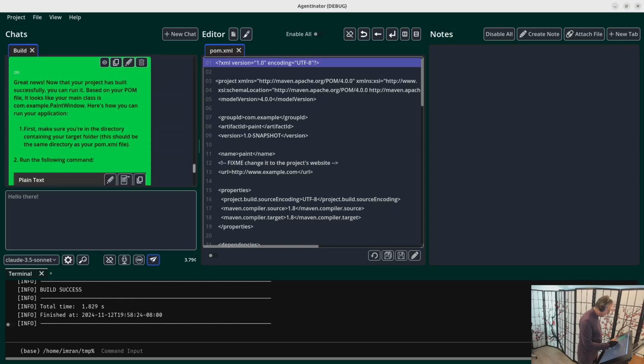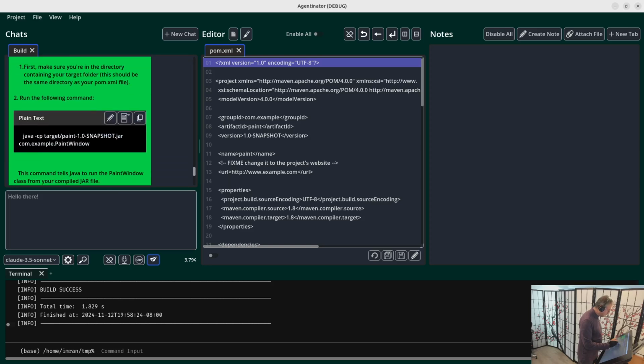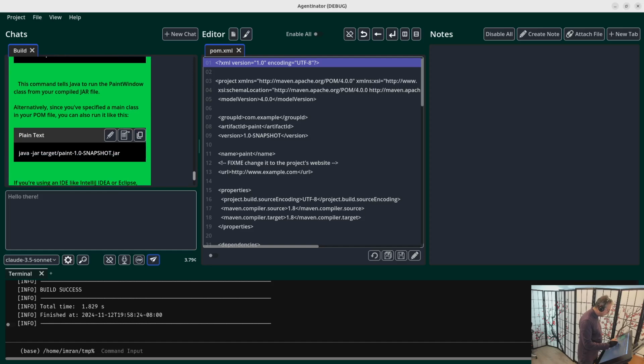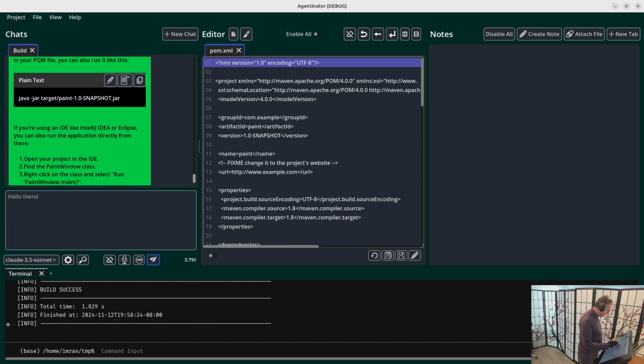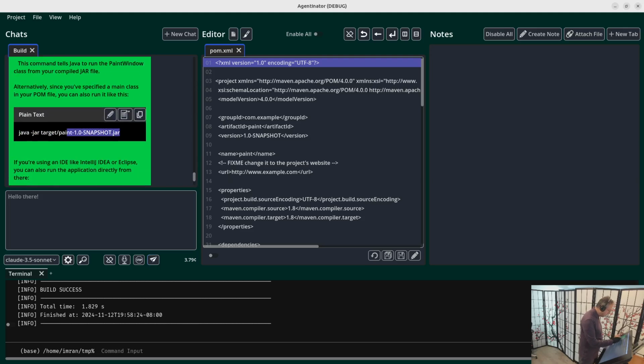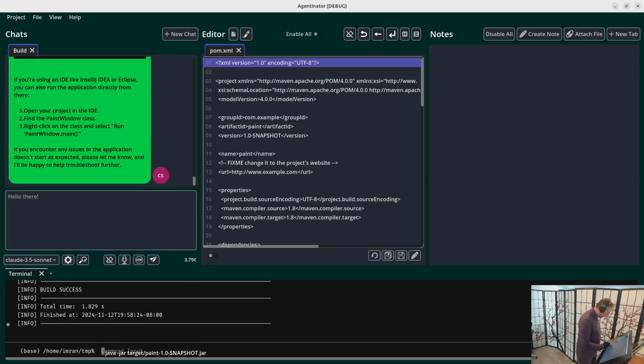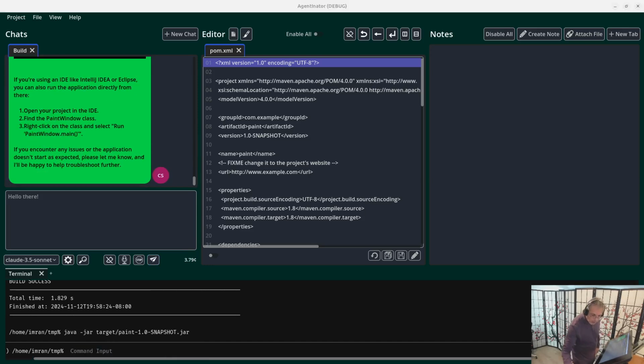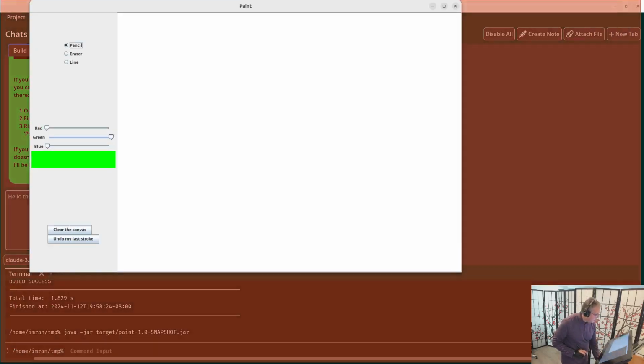It'll give me options. It'll say, hey, you can run it by this Java thing, or you can use the dash jar thing, or you can open an IDE or whatever. This looks shorter. Toss it in, run it. It's now running on a different monitor. Let me pull it over.